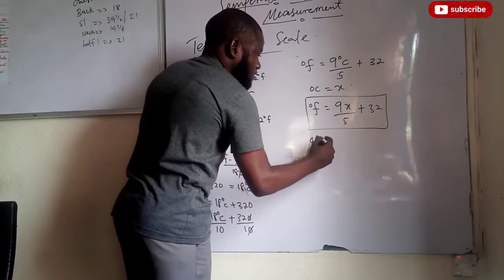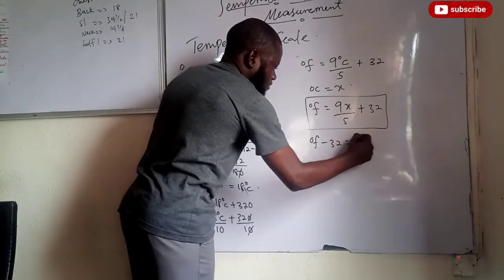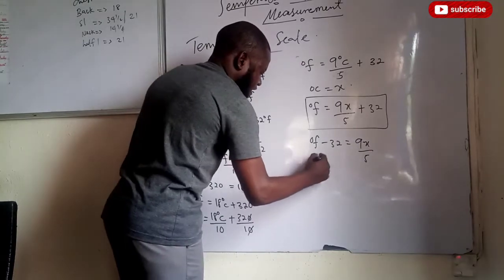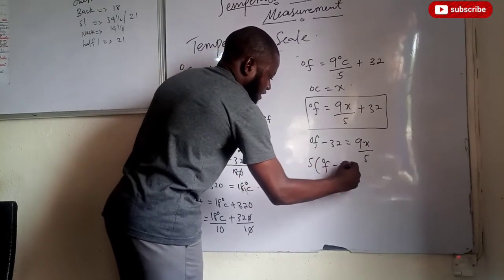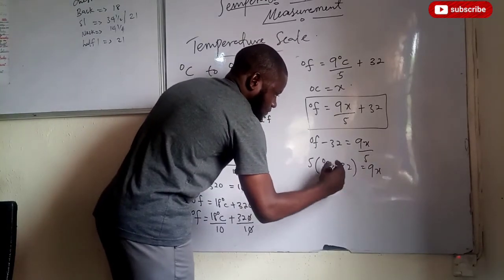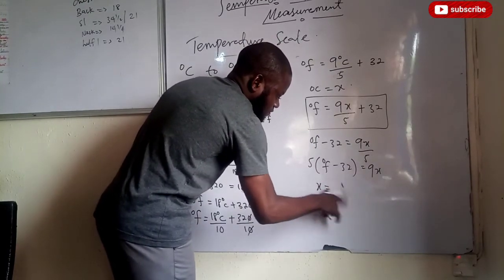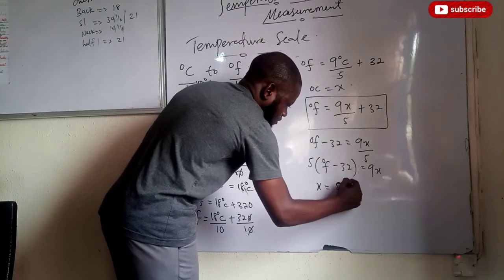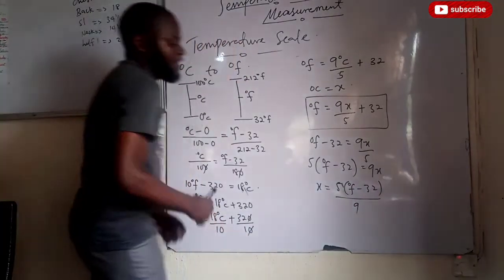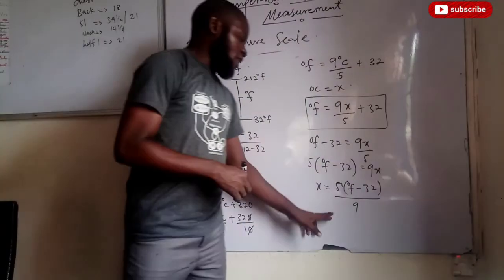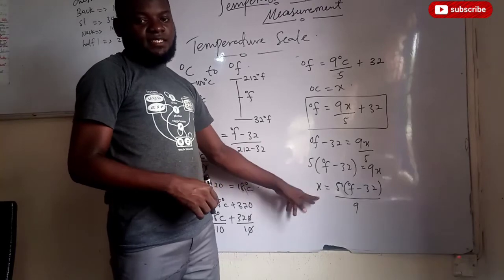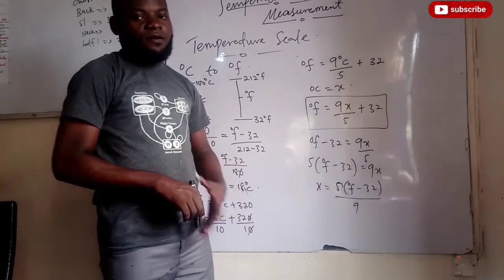So we have this minus 32 equals 9x over 5. If you cross multiply, we have 5 into the temperature in degrees Fahrenheit minus 32 equals 9x, so x equals 5 times the temperature in degrees Fahrenheit minus 32, divided by 9. This is how to convert from degrees Fahrenheit to degrees Celsius. So this x is in Celsius. Do we get this now? Good.